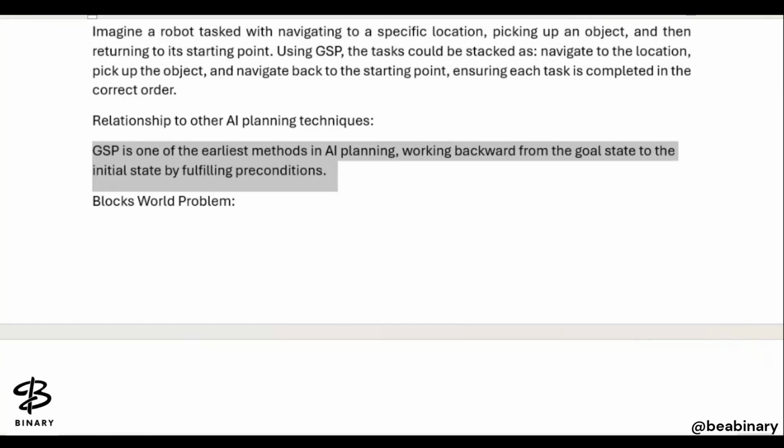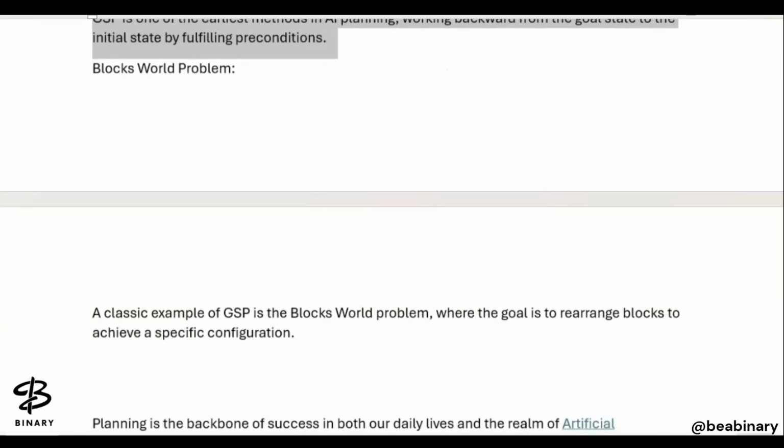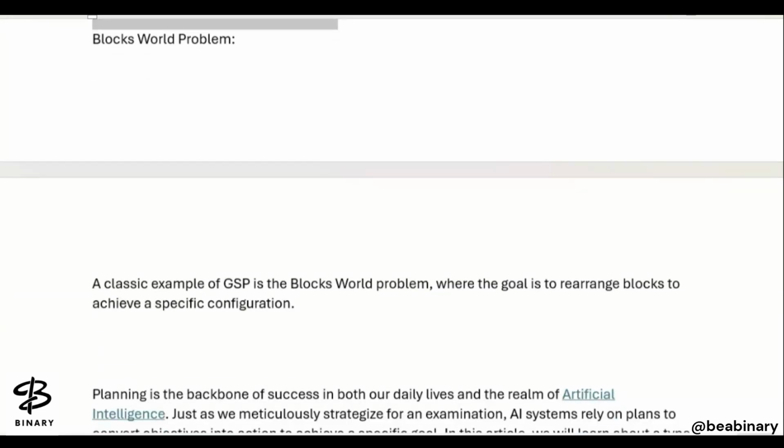Working backward from the goal state to the initial state by fulfilling the preconditions. So GSP is the earliest planning. The blocks world problem we have seen yesterday. The classic example of GSP is the blocks world problem, where the goal is to rearrange the blocks to achieve a specific configuration here.